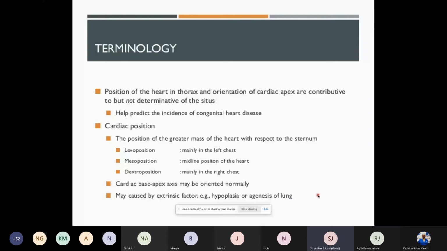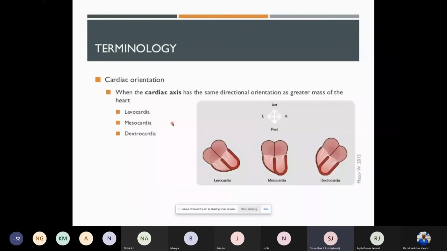Going to the cardia, this is levocardia, mesocardia, or dextrocardia. These entirely depend upon the cardiac axis. Where the axis of the heart is directed towards the left, it's called levocardia. Where it is directed towards the midline, it's called mesocardia. Where it is directed towards the right, it's called dextrocardia. Again, cardia has nothing to do with which ventricle is where, or which atrium is where. It depends entirely on where the axis of the heart is. So you can find every combination: levocardia can be a normal heart or an abnormal heart, mesocardia can be a normal heart or an abnormal heart, and dextrocardia can be a normal heart or an abnormal heart. So cardia is only related to the cardiac axis.